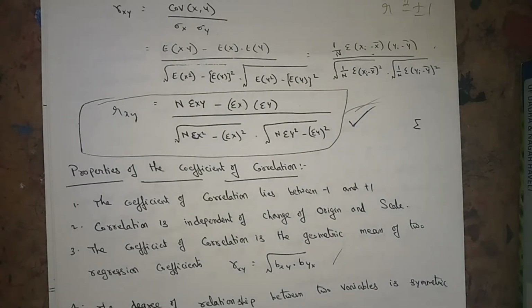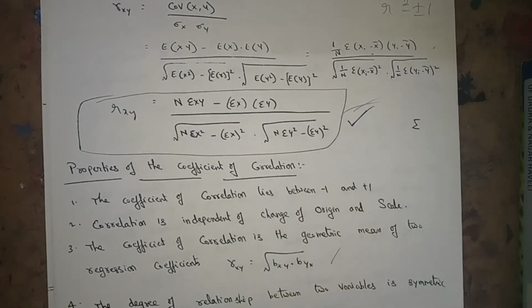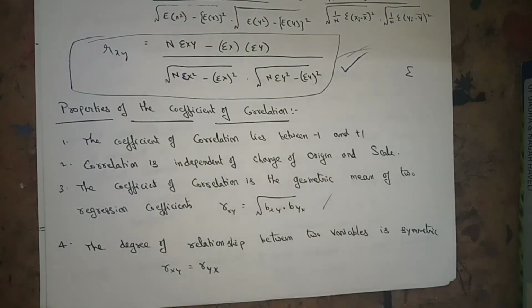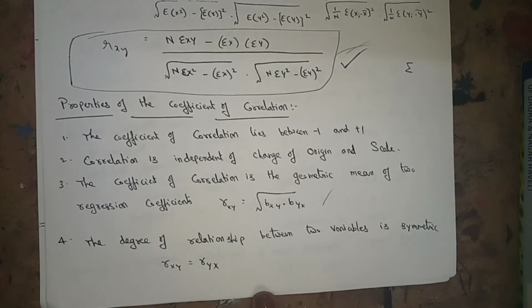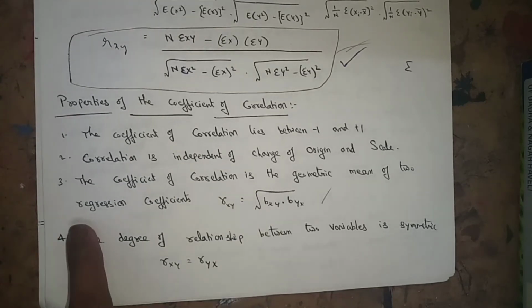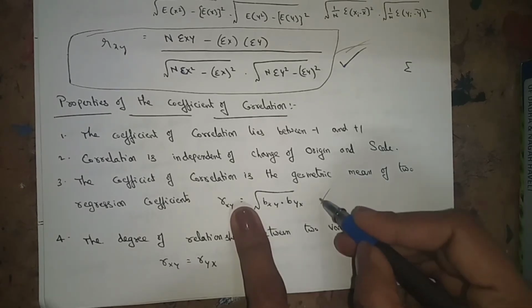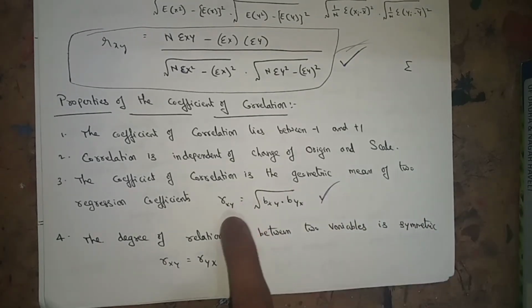Properties of coefficient of correlation. The coefficient of correlation lies between minus 1 and plus 1. Correlation is independent of change of origin and scale. The coefficient of correlation is the geometric mean of two regression coefficients. That means r of xy is equal to the square root of bxy byx. These are important formulas.